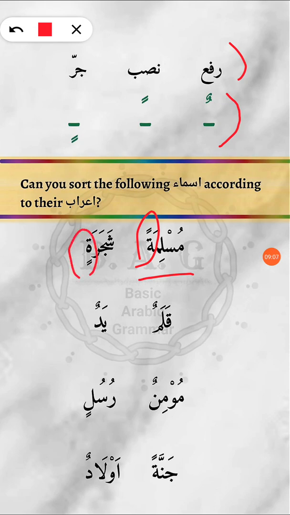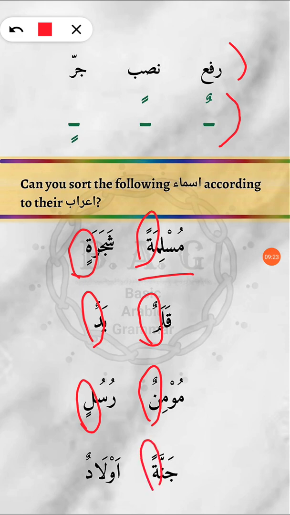Shajaratin, jar. Qalamun, rafa. Yadun, rafa again. Mu'minun, rafa. Rasulin, jar. Jannatan, nasab, and awladun, rafa.